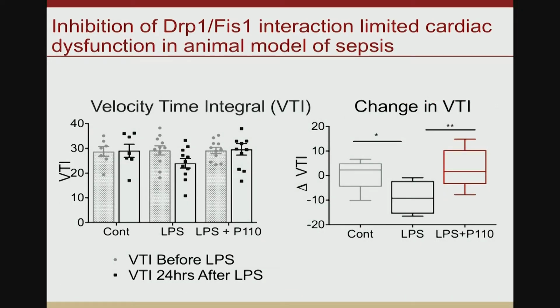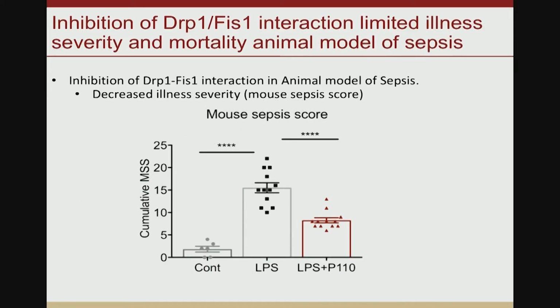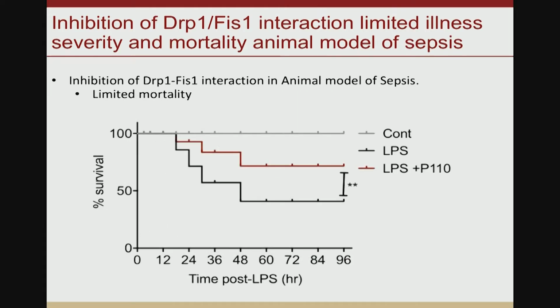When we looked at cardiac function, we focused on evaluating the velocity time integral across the LV outflow tract as a surrogate of cardiac output. We did see that there is a drop at 24 hours in VTI in the septic mice, which was preserved in the P110 treated animals. When we also looked at illness severity, we saw a decrease in cumulative mouse sepsis scores in the septic mice that were treated with peptide P110. And we did see a small survival benefit in these mice.